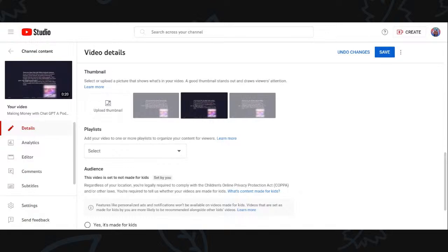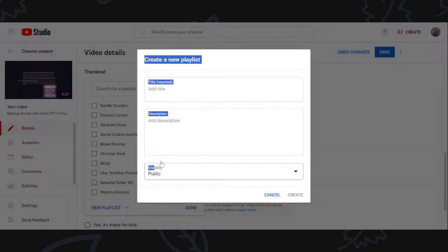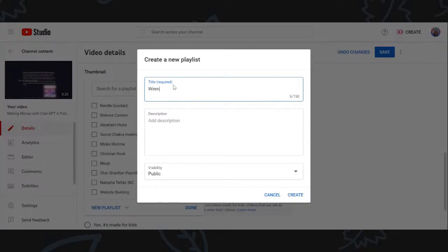And it says, add your video to one or more playlists to organize your content for viewers. So what I'm going to do, because these are all my playlists that I have here, but I don't have any for ChatGPT, right? So I'm going to do a new playlist. And I'm going to call it Winning with ChatGPT in your business. And I'm not necessarily sure that I like the way that sounds.